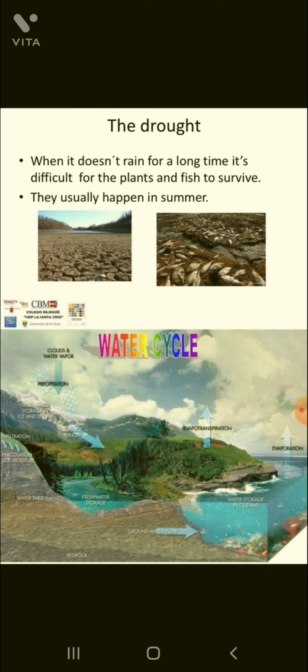If water is not there in the rivers, then aquatic life will suffer and become extinct. Droughts usually happen in summer, when rainfall is not there for a long period of time.